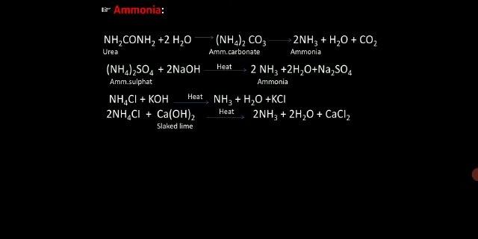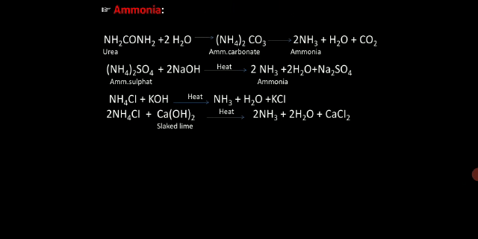Nitrogen reacts with metals to form nitrides, like magnesium forming magnesium nitride, aluminium forming aluminium nitride, and calcium forming calcium nitride. It reacts with hydrogen in Haber's process, which you are going to study now. Got it? It will give us ammonia, in this way.